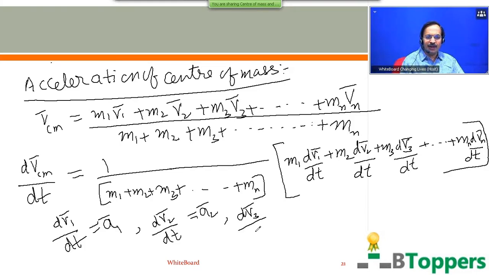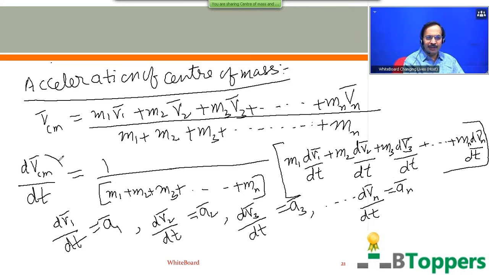And dv3 bar by dt can be written as a3 bar, the linear acceleration vector of the third particle of mass m3, and so on. So dvn bar by dt can be written as an bar, which represents the linear acceleration vector of the nth particle of mass mn.